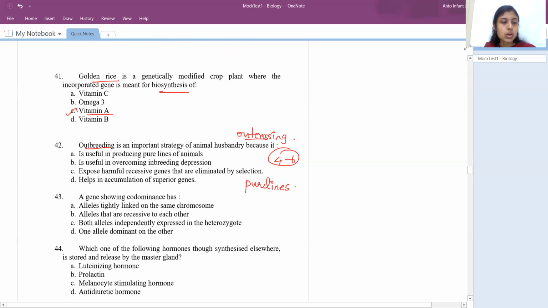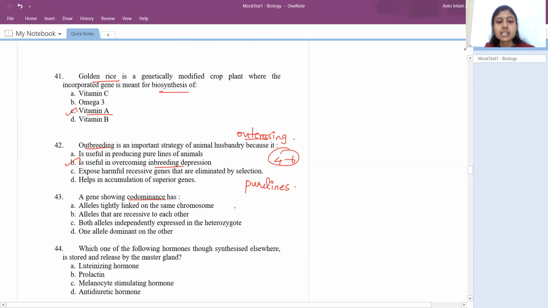Okay, so outcrossing comes under outbreeding. Outcrossing, crossbreeding, interspecific hybridization, all these three will come under outbreeding. So it is useful in overcoming the inbreeding depression. Okay, fine. So next question, a gene showing codominance will have. Okay, so codominance, as the name indicates, both are equally dominating to express their gene, right?